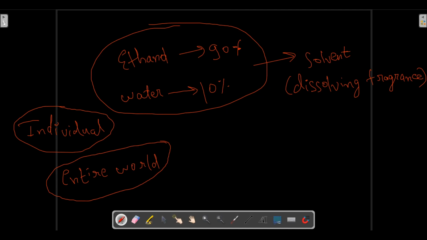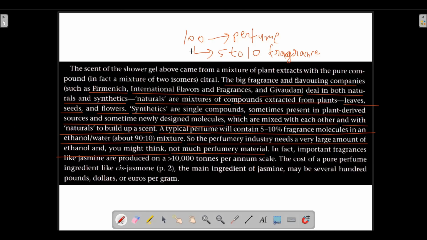The entire world will need billions of these bottles, millions and billions of individual perfume bottles. So if we talk about the entire world, then the demand of this fragrance is very high. In fact, important fragrances like jasmine are produced on a greater than 10,000 tons per annum scale.